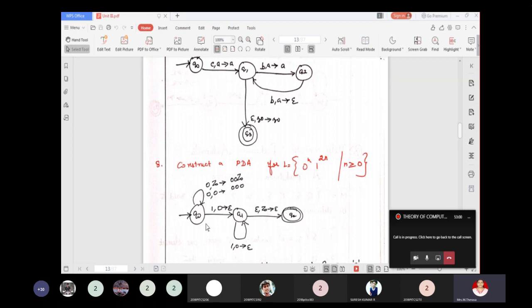So here, very simple. When you are in state Q0, when you read 0 and Z0 is on top of the stack, push 2 A's onto the stack. For each 0, you have to push 2 zeros. And whenever you read 1, pop 1 zero out of it. At last, when nothing is left to read and Z0 is on the stack, make it epsilon and enter into the state Q2.